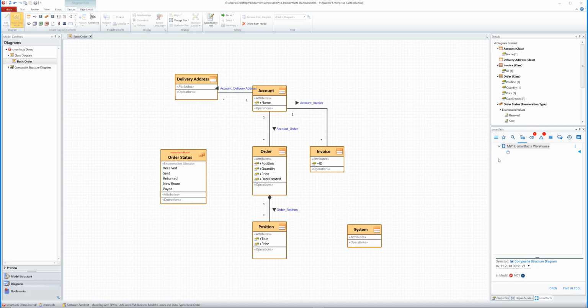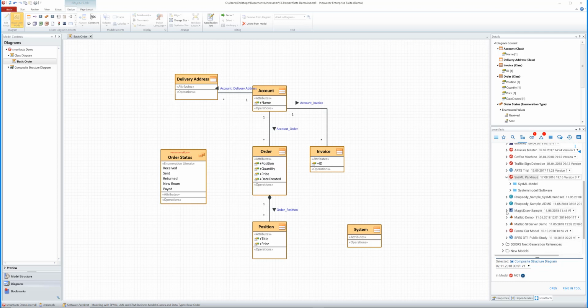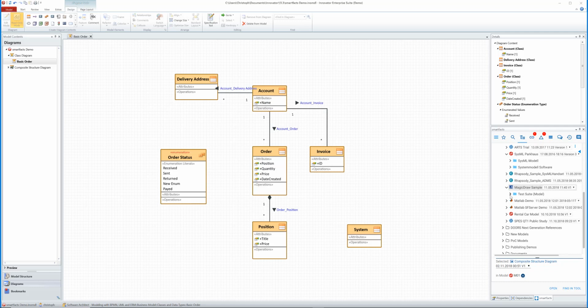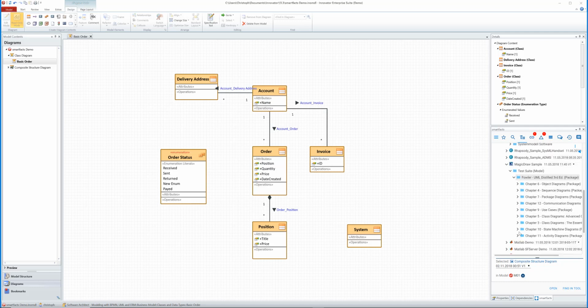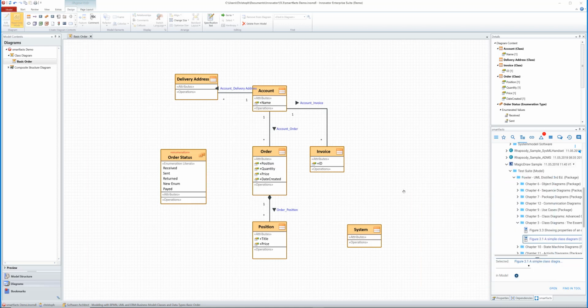I can step into the model warehouse tree and expand the folders, drill into the models. I can drill into any model. Here I am in Innovator. I can even drill into a MagicDraw model here. I expand the folder, I go down here, I say, well, there's an interesting class model. I want to open that. So you see, I can actually open even MagicDraw diagrams inside Innovator.